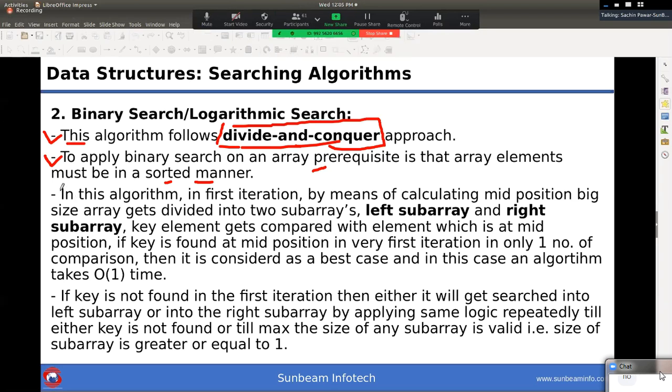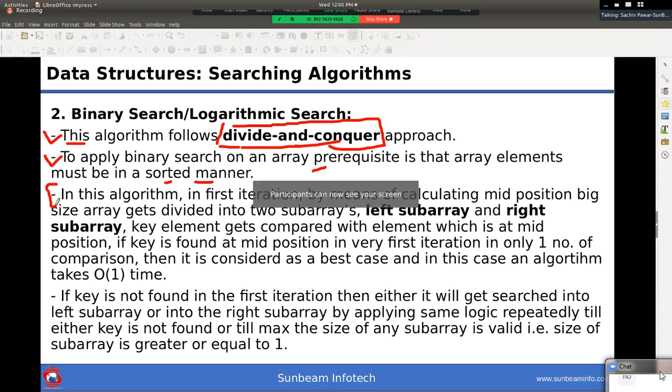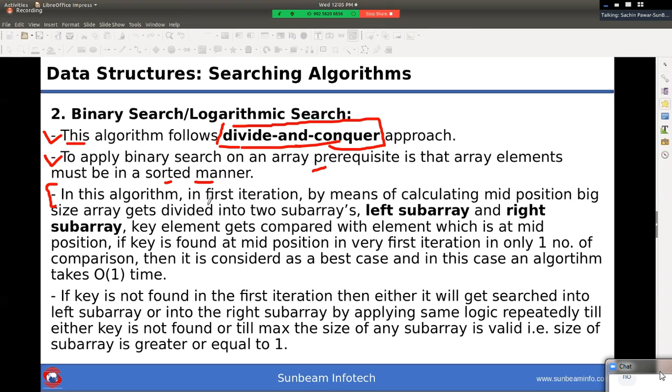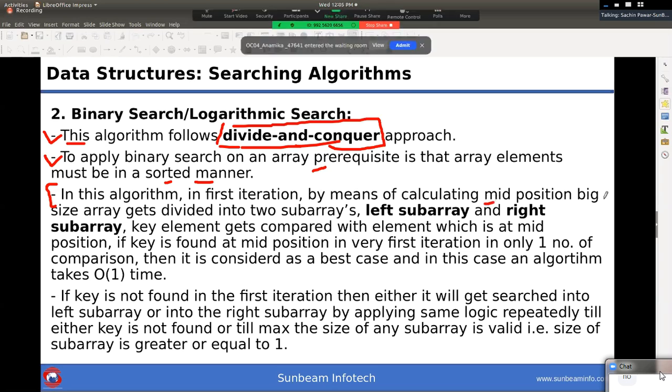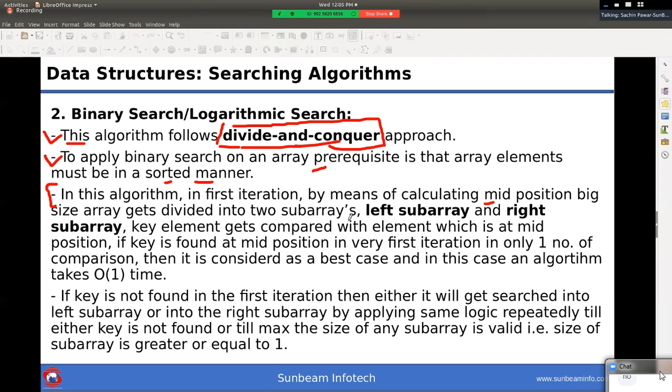Now we discuss its logic. What exactly is the logic in this algorithm? In the first iteration, by means of calculating the mid, the big size array gets divided into 2 sub arrays. ये जो division हो रहा है, ये logical division होता है. So logically, the big size array gets divided into left sub array and right sub array, right?